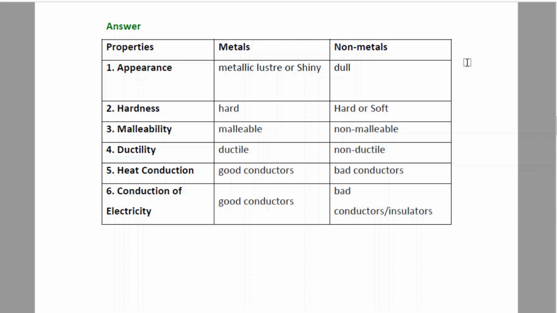As discussed earlier, metals are good conductors of heat and electricity, whereas non-metals are bad conductors of heat and electricity, and hence sometimes they are also used as insulators.